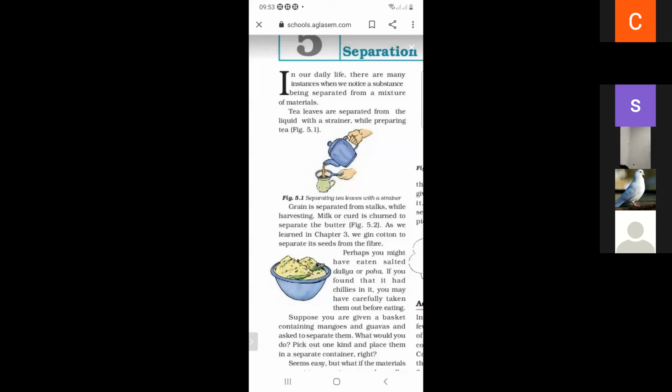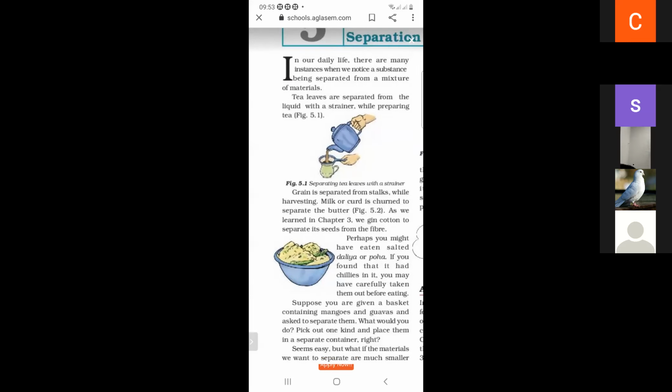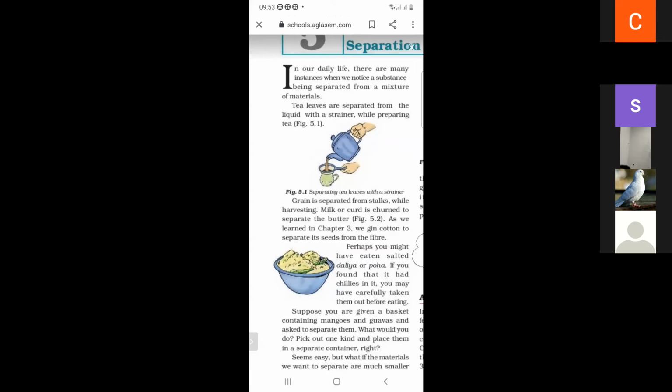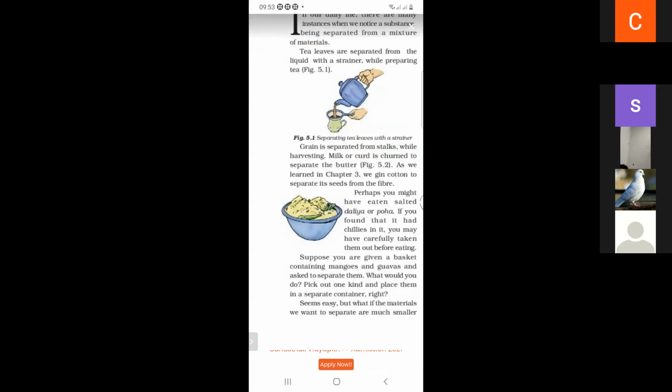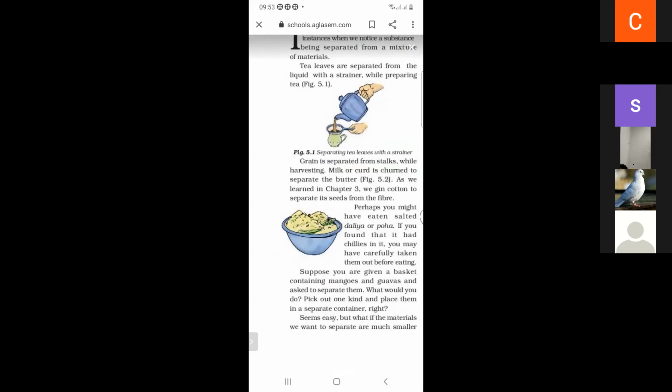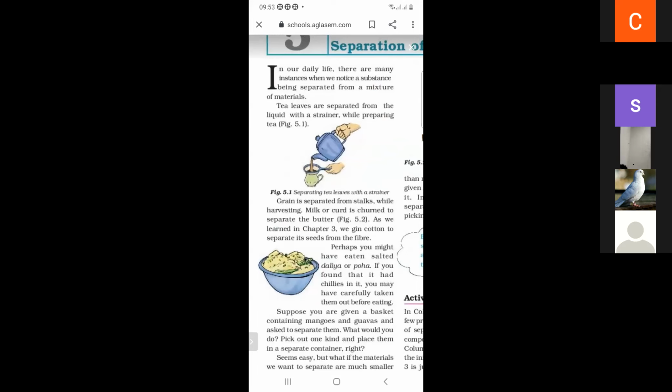In our daily life, there are many instances we notice where a mixture is separated. Tea leaves are separated from the liquid with the help of a strainer, as in figure 5.1. Grain is separated from the stalk while harvesting, and milk or curd is churned to separate the butter.